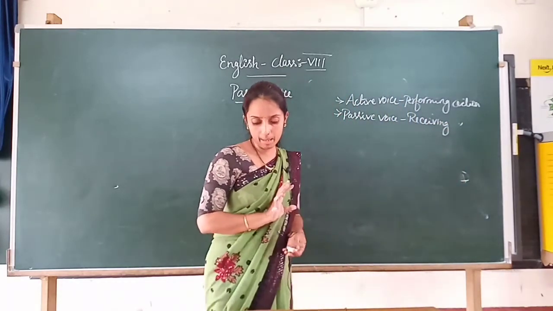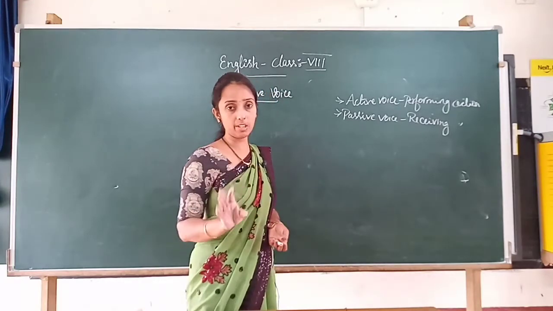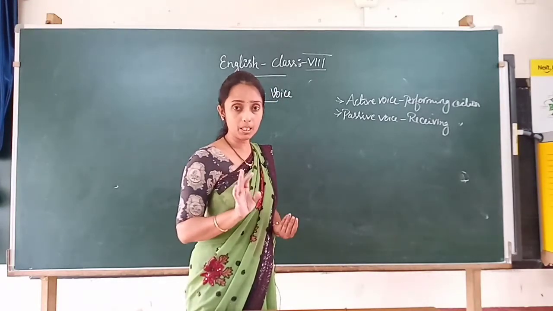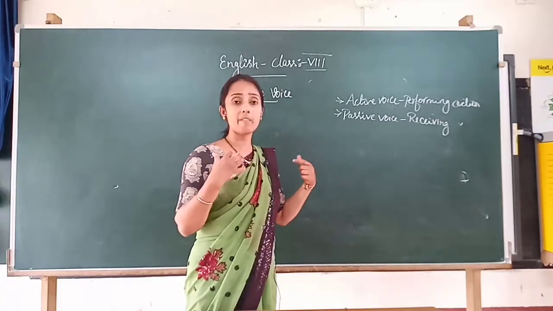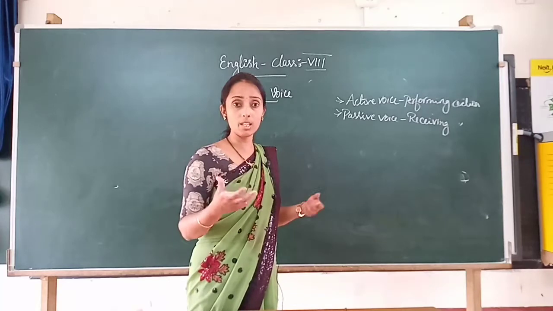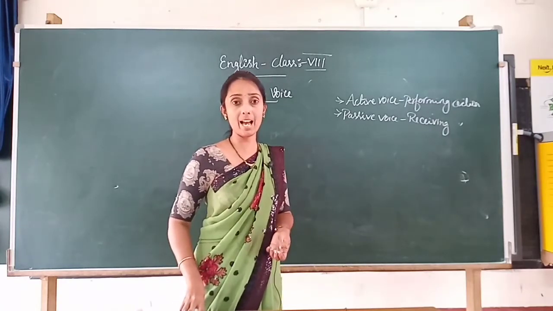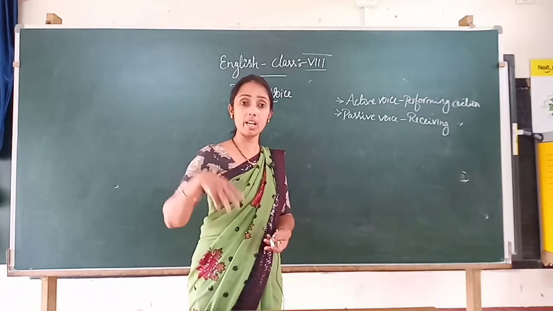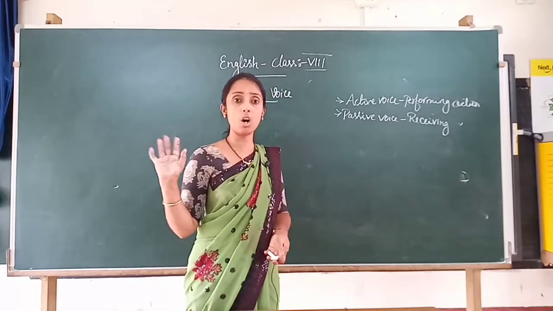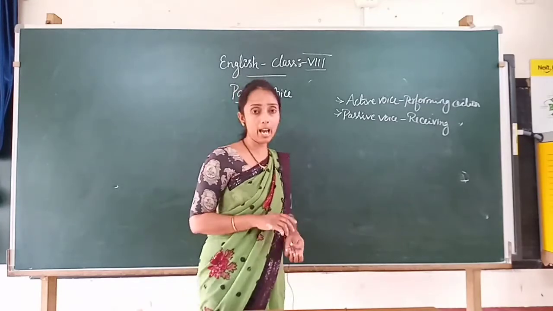Children, I hope that you know the difference between performing the action and receiving the action, right? I hope this is clear. Performing means we ourselves are doing the work voluntarily, or at present we are performing the action, whereas receiving means we have already experienced it, we have already done it, practiced it. That is receiving the action, right?